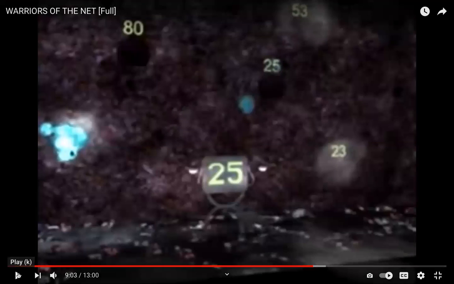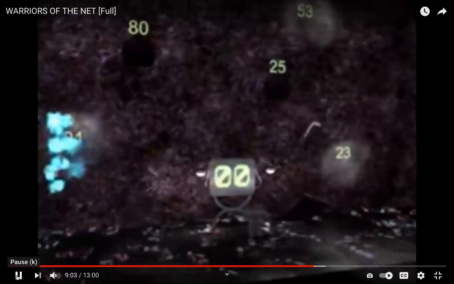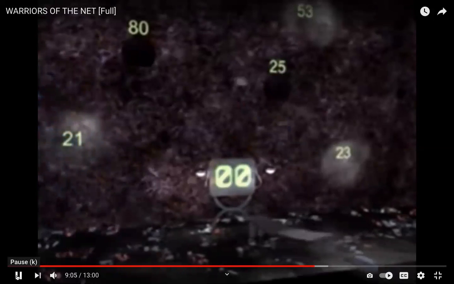These are the gates I mentioned: port 80, port 25, port 53. So these are the gates. When it arrives at the server or another network, it will check what your intentions are.